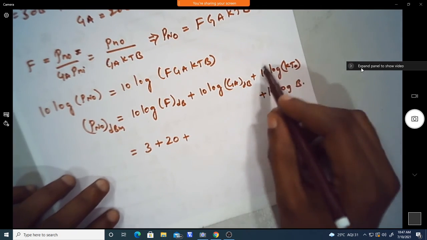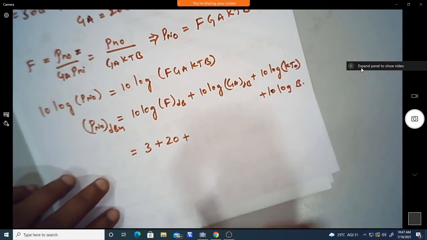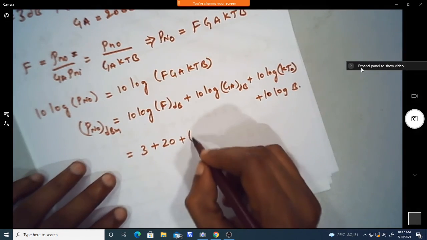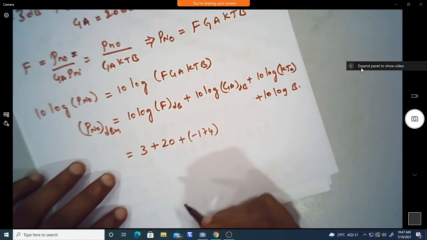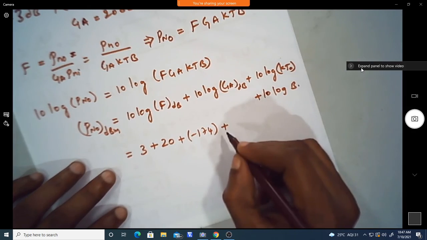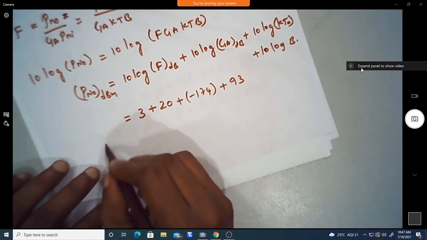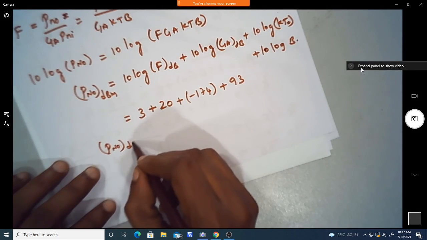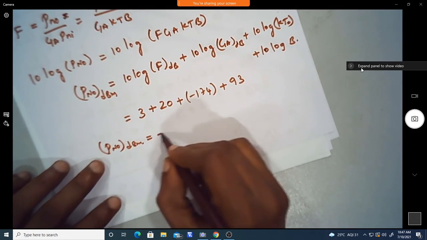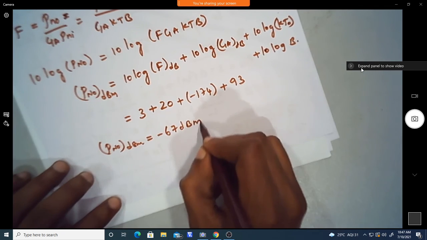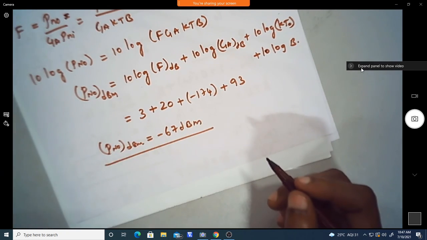In terms of dB, multiplying by 1000, it gives minus 174 dBm. Then plus the bandwidth, we get 93 dB. So the output power in terms of dBm we can write as minus 67 dBm. That is what you will get.